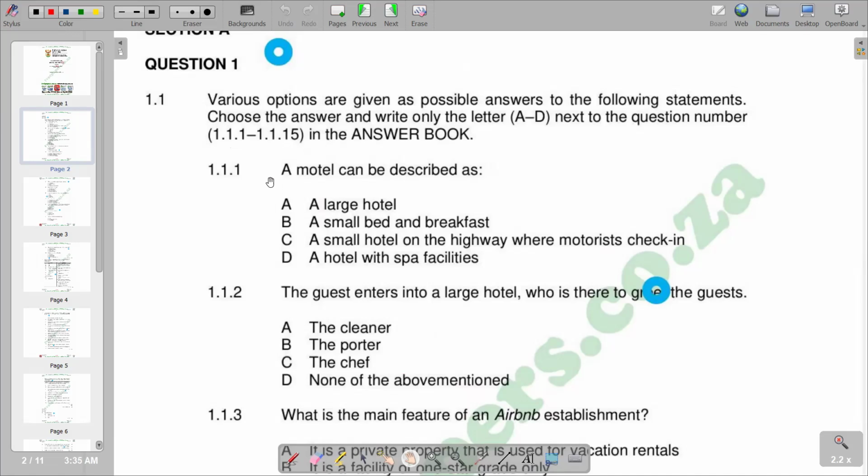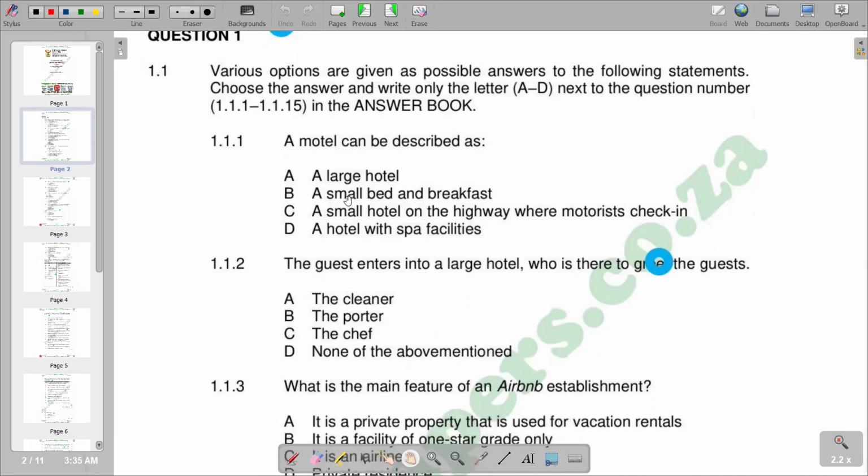So for the first question, it reads: a motel can be described as. You are given various options, and you would see that the correct response is C, which reads a small hotel on the highway where motorists check in.